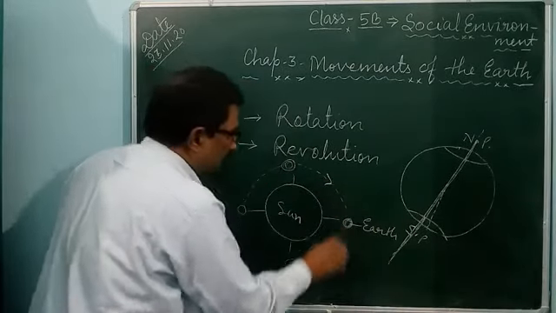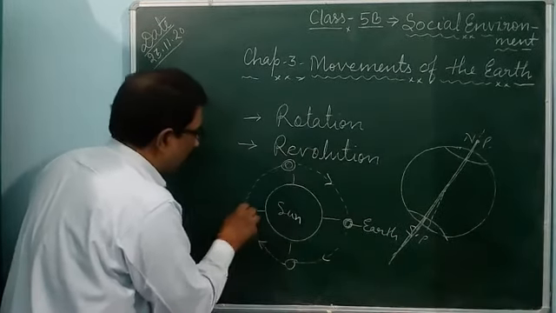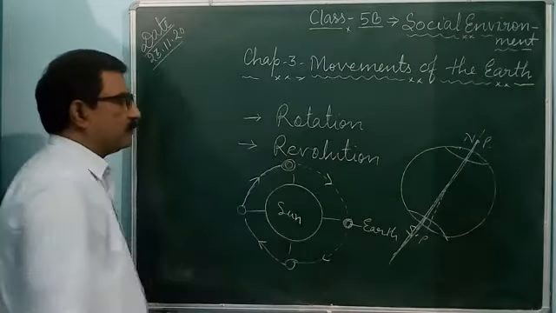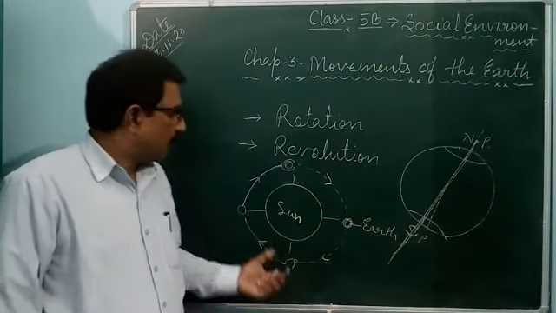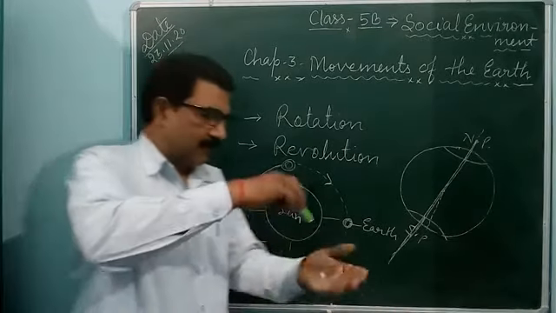Our Earth moves round the sun. In this way, our Earth moves round the sun like that.